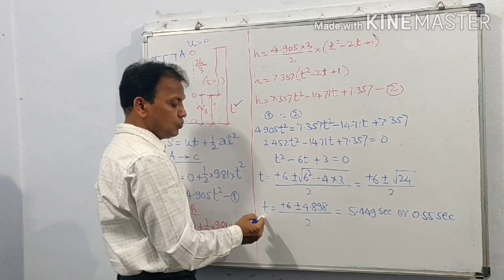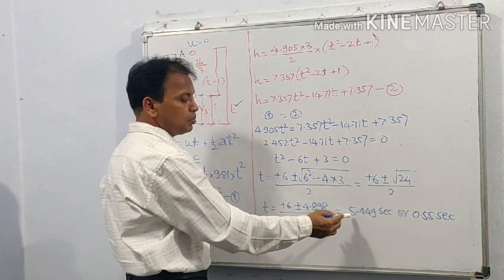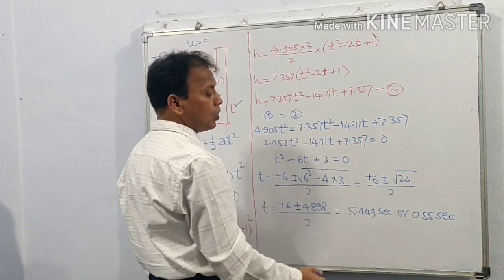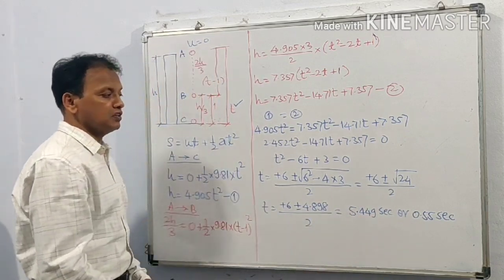We are getting two values of t. T is equal to 5.449 second or 0.55 second.